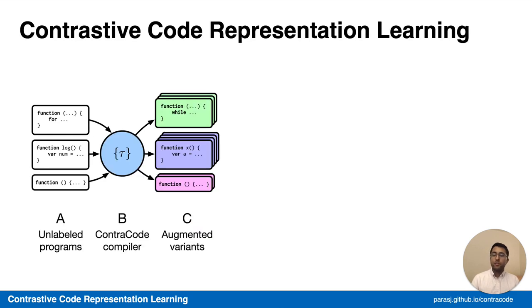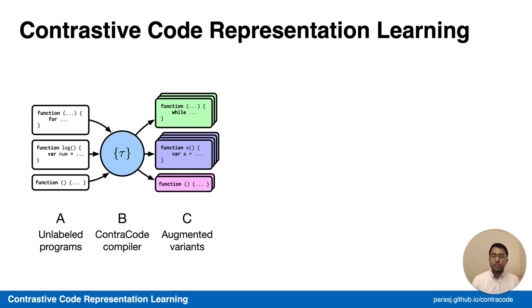In order to encode this invariant into our representation, we utilize the Contrastive Code Representation Learning method. This methodology considers a data generation phase where we utilize a compiler to take a series of unlabeled source programs and then generate a series of augmented variants for each of these programs. Given a particular source function, such as a for loop, the compiler will automatically generate different variants using different constructs, such as a while loop, perhaps utilizing loop unrolling or different transformations. These are functionally equivalent programs, but they are textually distinct.